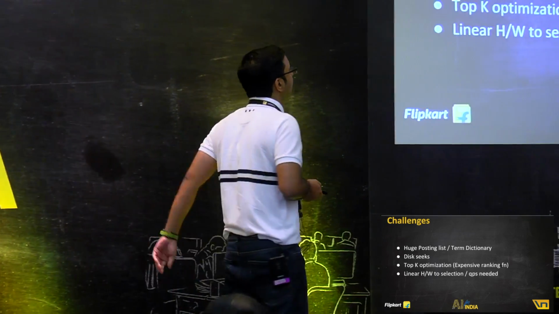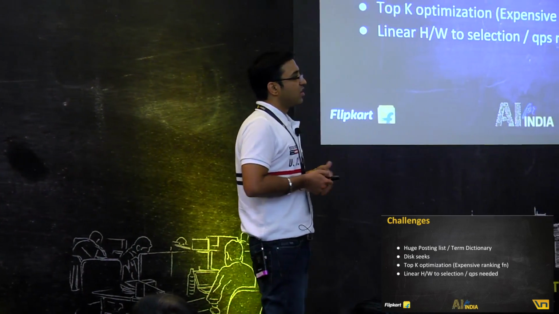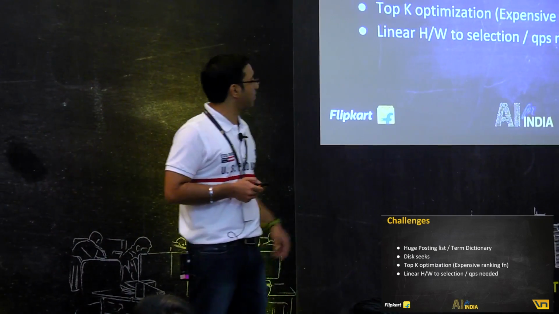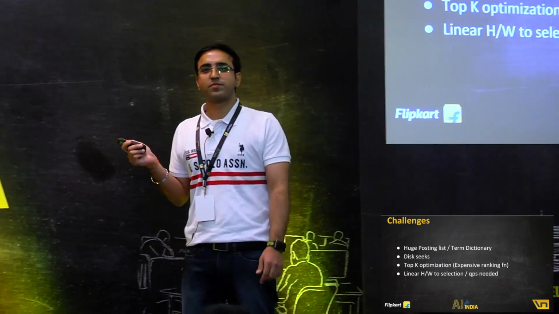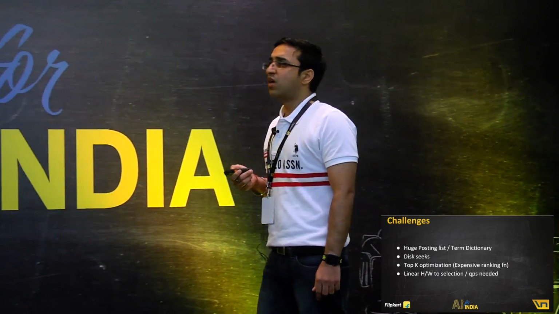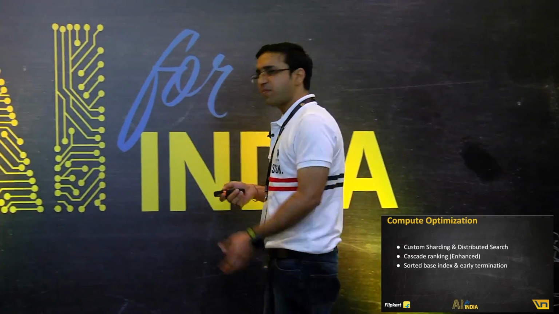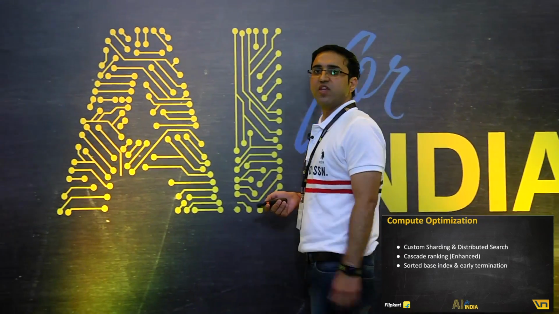I did talk about multiple times that hardware is growing linearly to the growing selection size or the QPS that is expected of us. We want to make it non-linear. Why these were problems? These are the solutions we came up with. These are pretty novel ones. I'm going to go one-on-one with each of them.